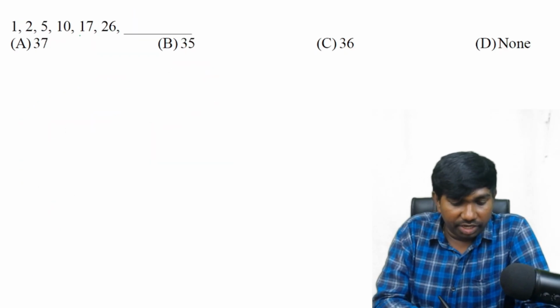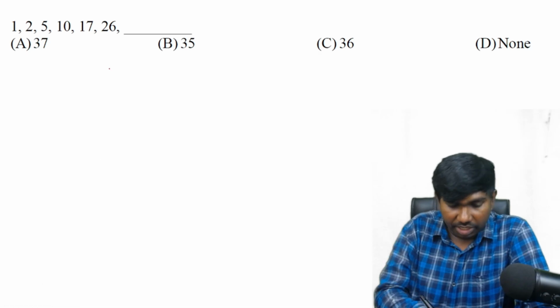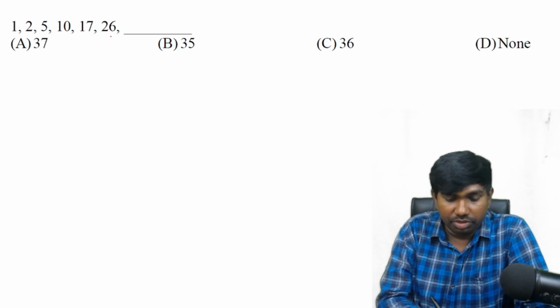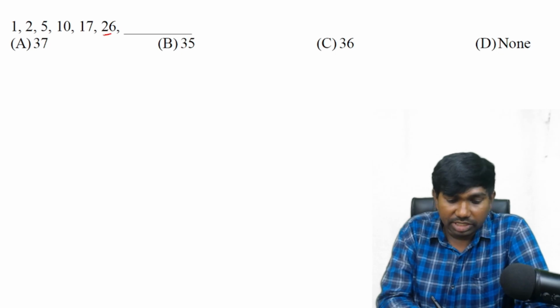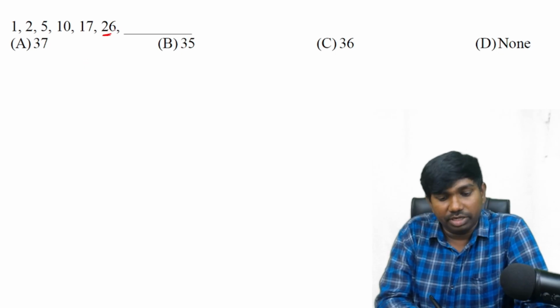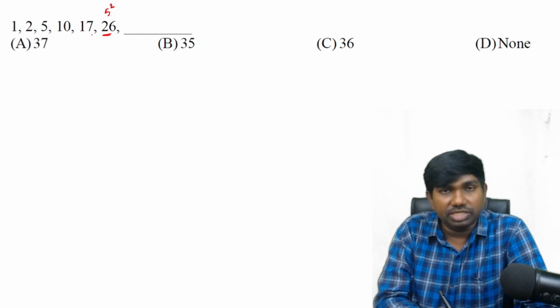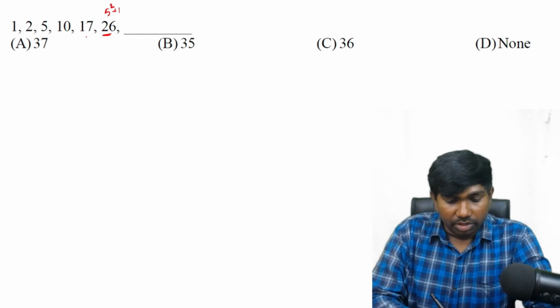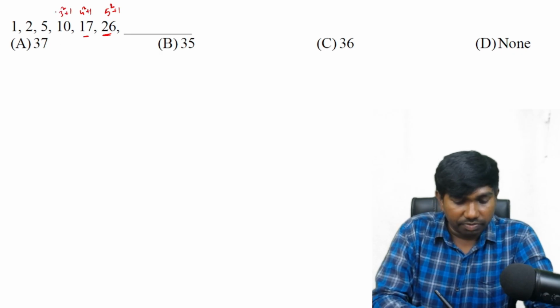Next question. 1, 2, 5, 10, 17, 26. As I have mentioned earlier, immediately after you observe the numbers, you have to compare with the things in your brain. So 26, is it nearby any special number? It is not a special number, but nearby some special number: 5 square is a perfect square, plus 1. 17 is 4 square, 16, plus 1. 3 square plus 1. 2 square plus 1. 1 square